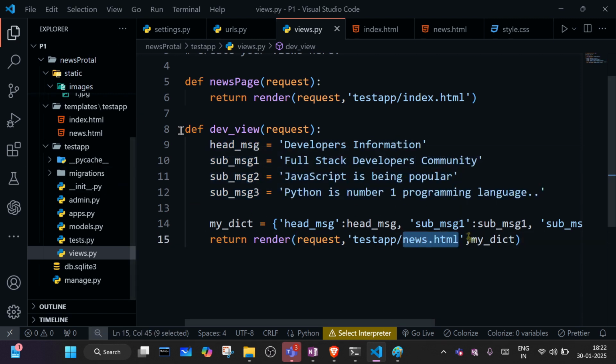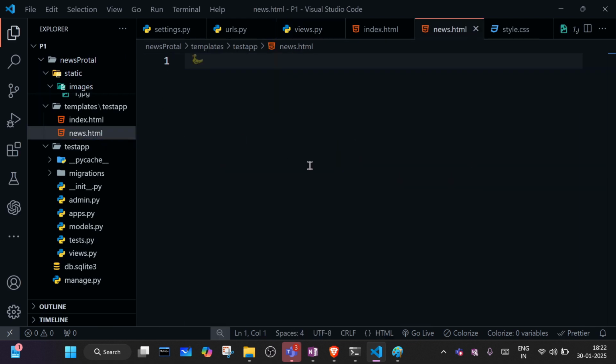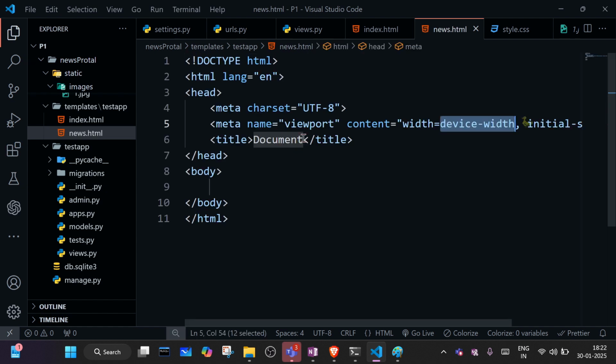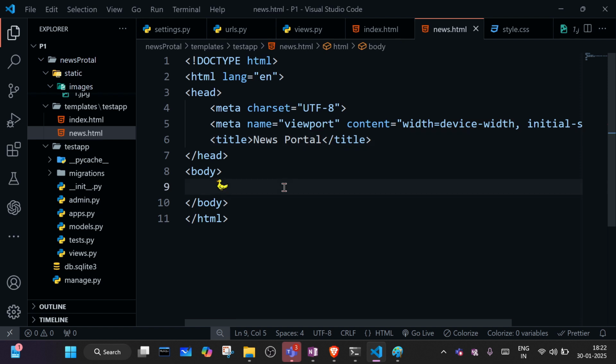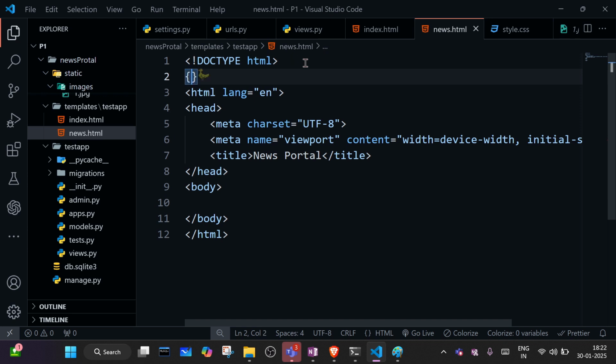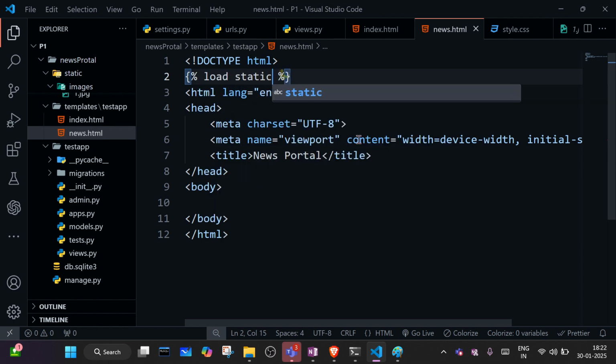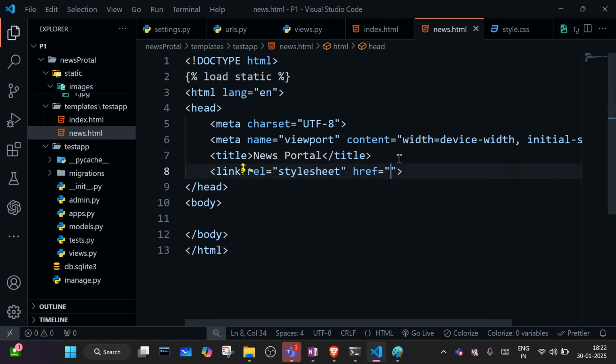Okay, so now go to the news.html. Now what we have to do, we have to basically create this news.html page. So first of all, I will write basic HTML, and here I will write title as well, news portal, and here I will write h1. Before writing h1, let me just load static, so all the CSS will apply. Load static, all the CSS and images if we will require. So we need to link this.